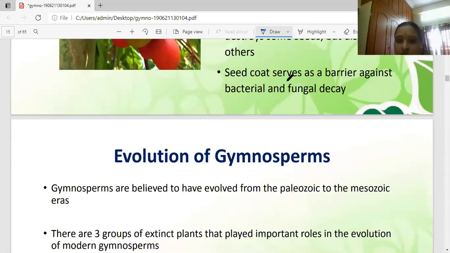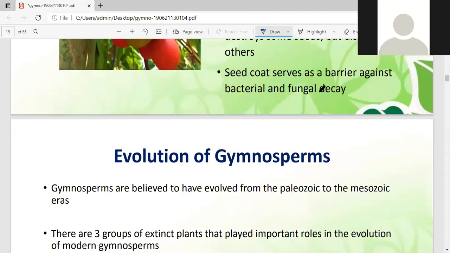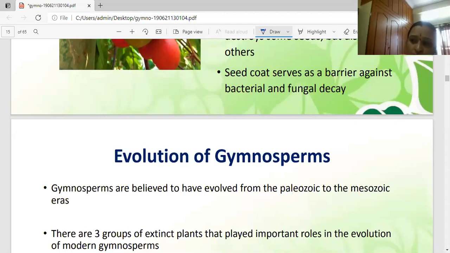Pollination is always anemophilous. What is the meaning of anemophilous? The pollination is brought about by the wind. That is called anemophilous pollination. The pollen grains come in direct contact with the ovule and are deposited in the pollen chamber, where they germinate.